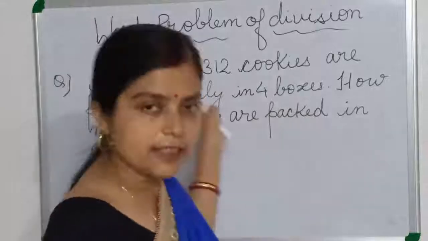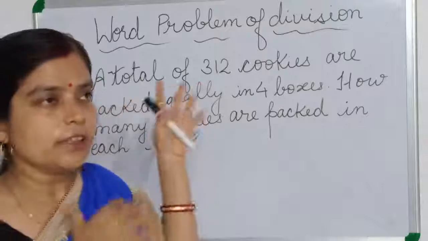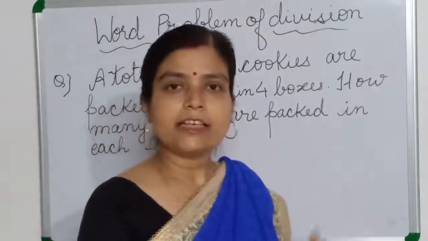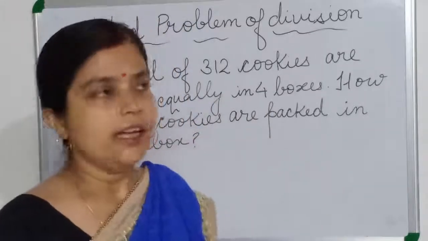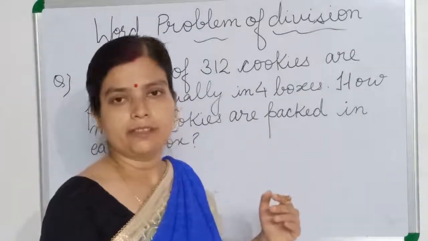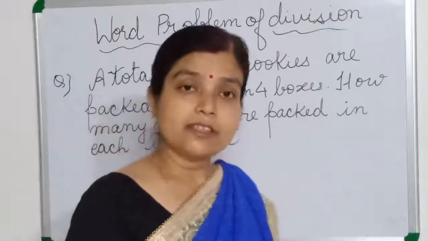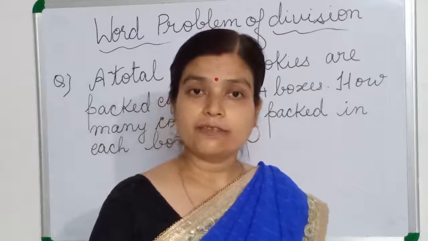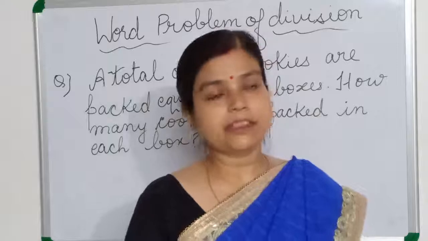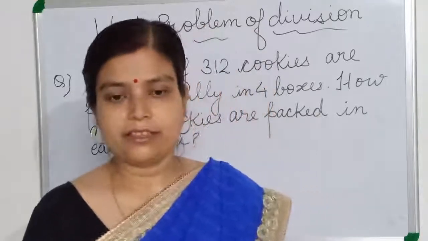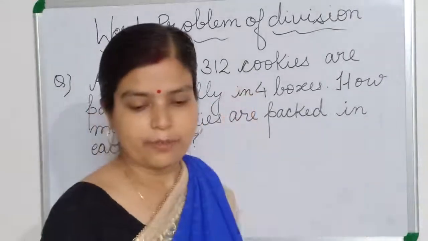First we have to understand the question. Then we will recognize what the question is asking. According to that we will plan. Second step is planning, we will plan what to do. Third step is doing, we have to work for it. And the fourth step is also very important: we have to check whether our answer is right or wrong. Checking is necessary because sometimes we make calculation mistakes. So here I am showing you how to solve this word problem.